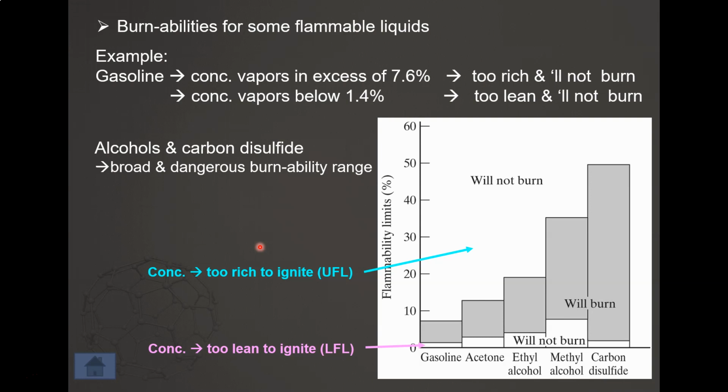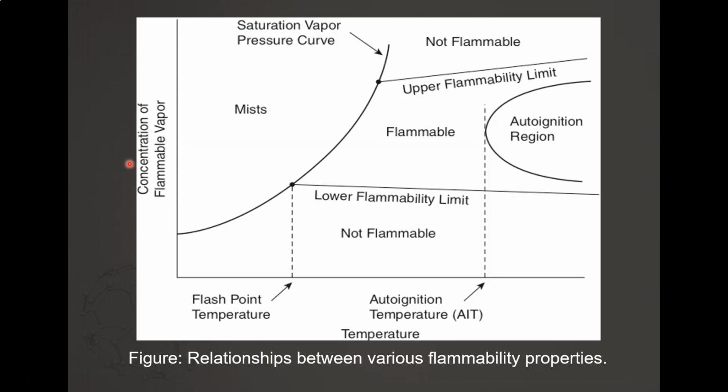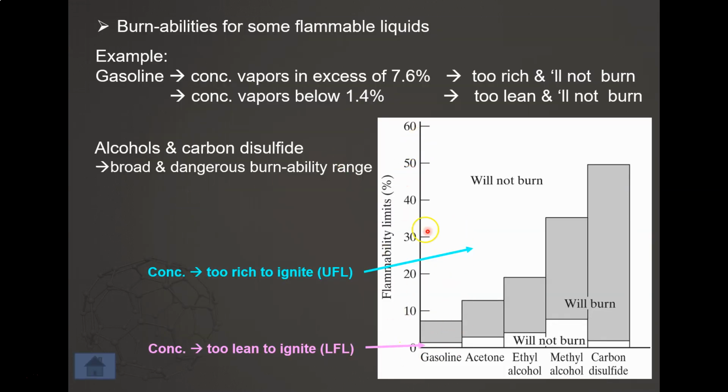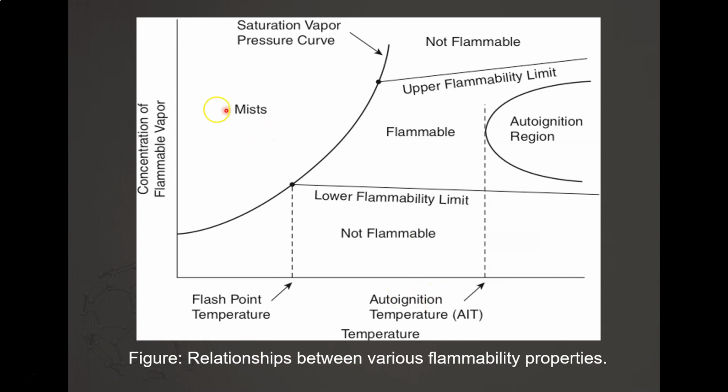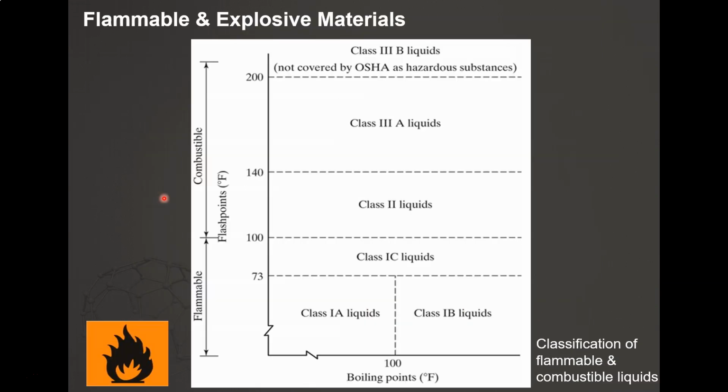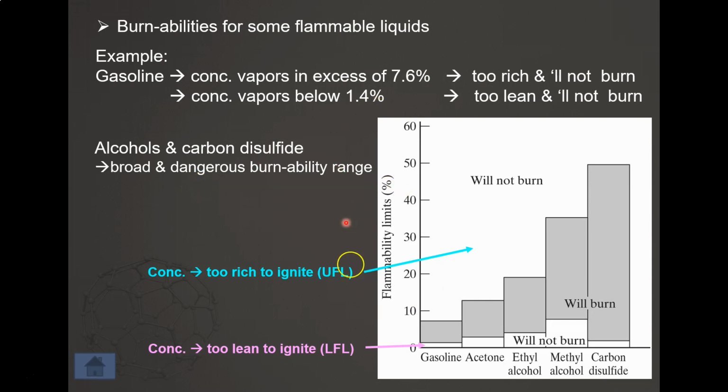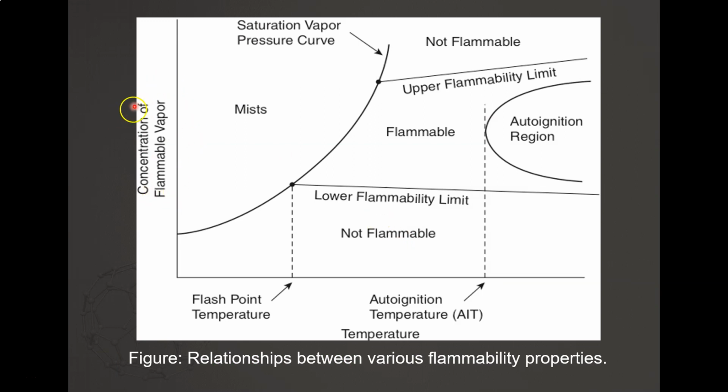This is a summary of what we can conclude from this figure. There is a broad and dangerous burnability range. Now, this is the relationship between various flammability properties. As you can see, this is the concentration of flammable vapor, and this is the flammability limit in percent.